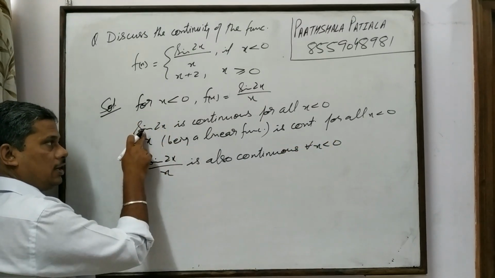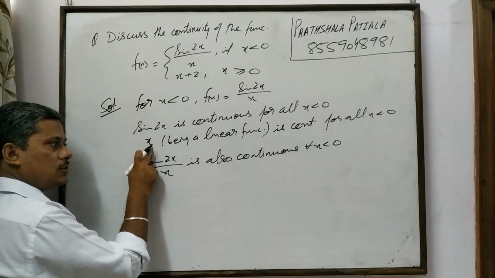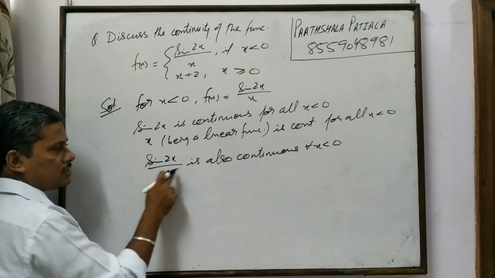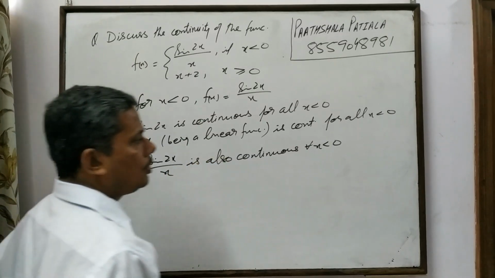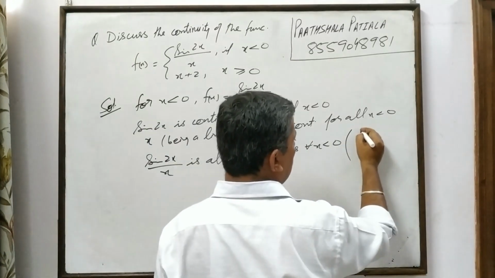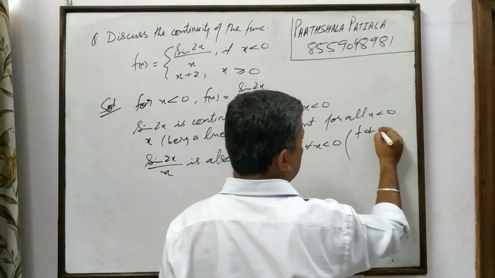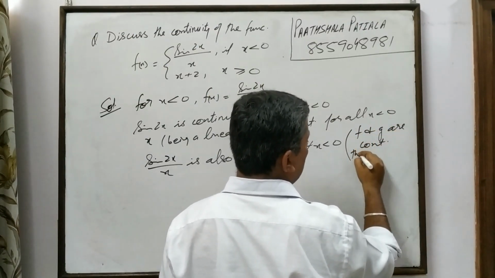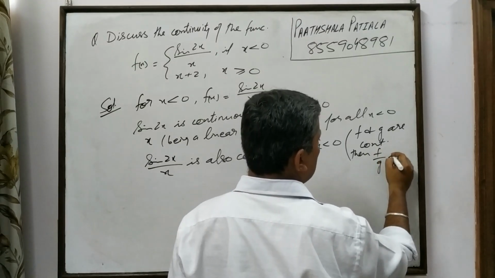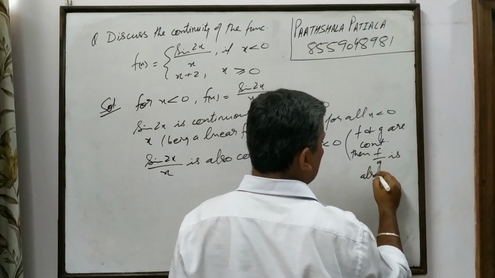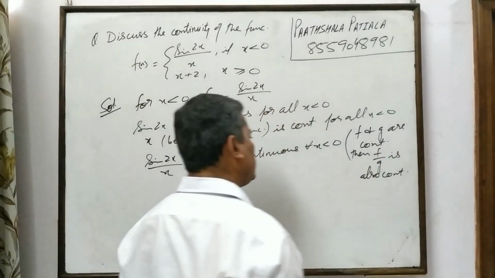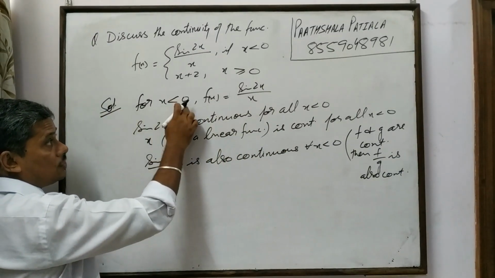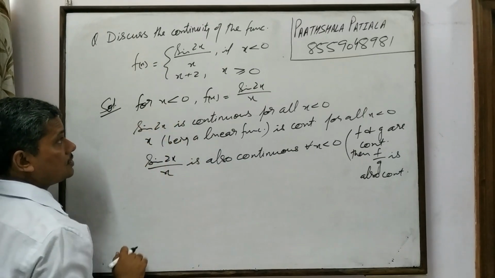Because if f and g are continuous, then f upon g is also continuous. This is the property of continuity. So the function is continuous for all x less than 0.